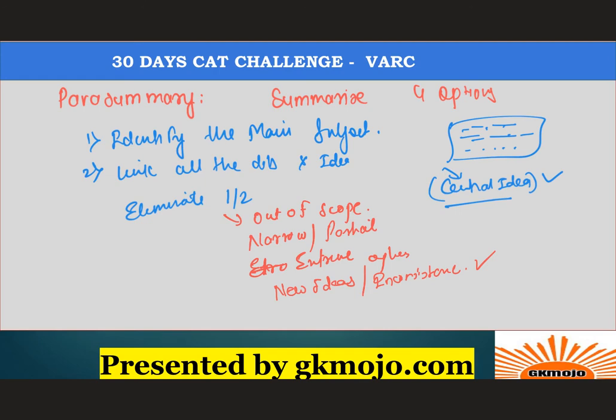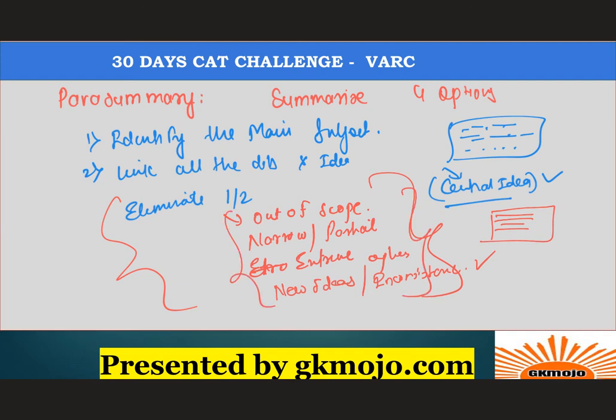The only way to identify these options is practice, practice, practice. You have to read a lot, you have to practice a lot. I usually tell my students to read a paragraph and try to think of a summary on your own. Do not go through the options. Then try to compare whatever central idea you have got with the options. 90% of the time you will do good in this.